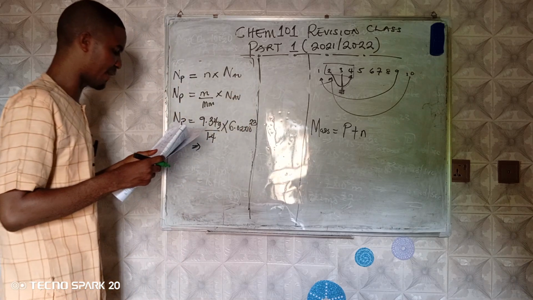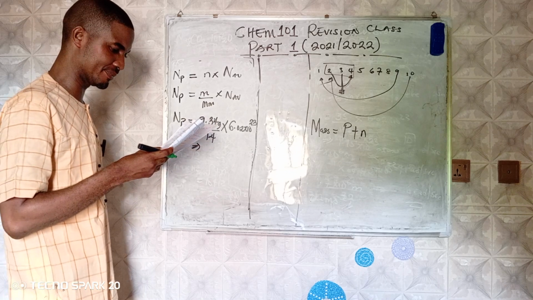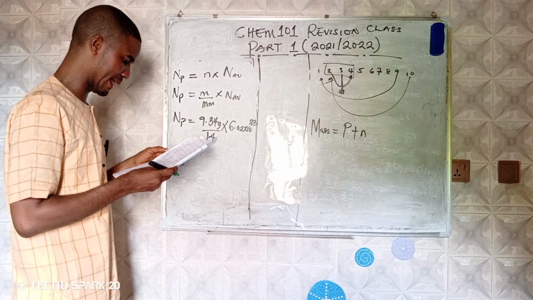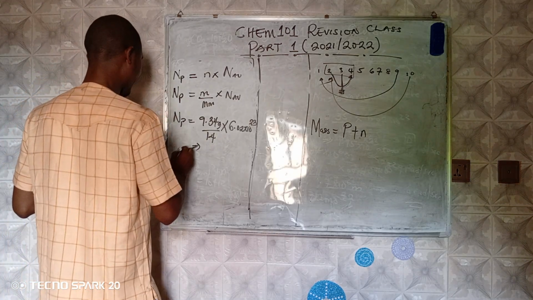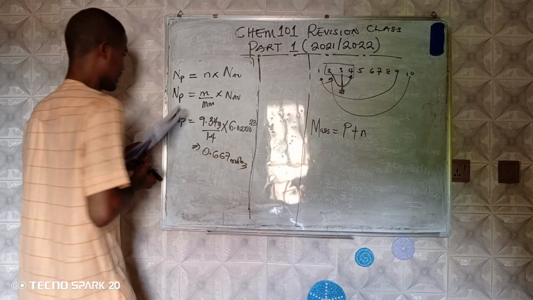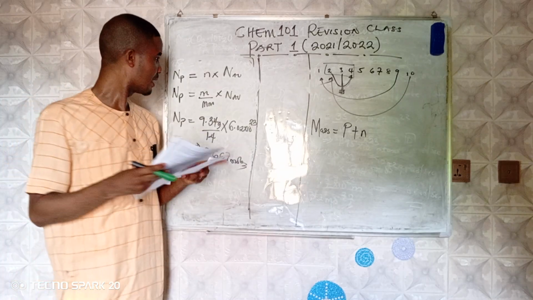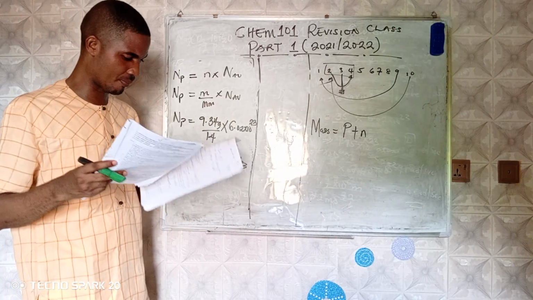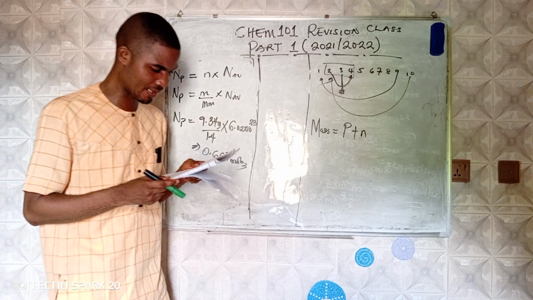If you have done this very well, your answer will be option A, which is 0.667 moles. That is it. So I believe we have that calculation sense already in us. That is question number 29. We go to question number 30 now.